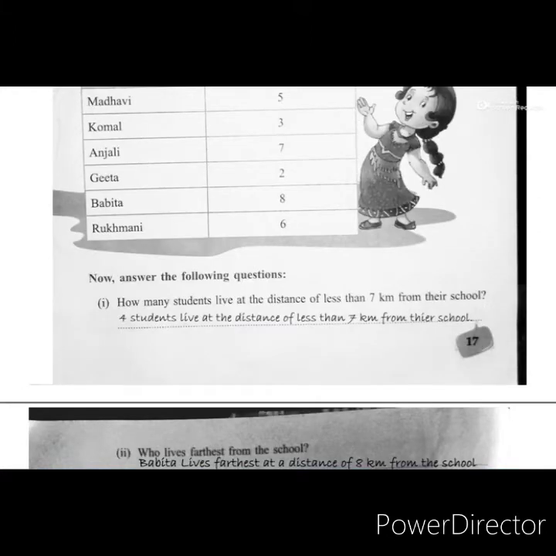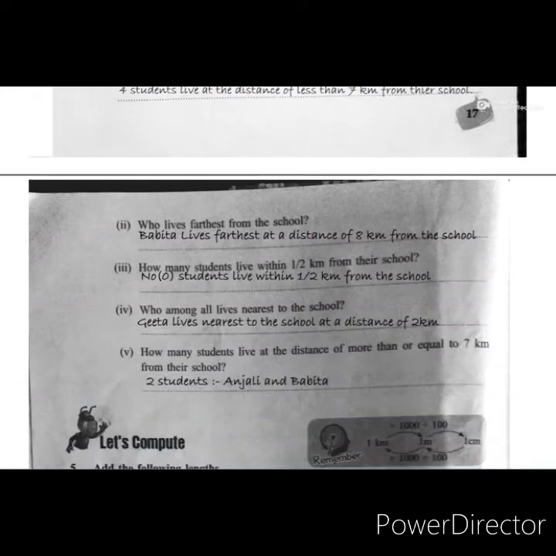How many students live within half a kilometer from their school? Students, in that box, does any student live within half a kilometer from their school? No. No student is living within half a kilometer. So we have to write the answer there: no students or 0 students live within half a kilometer from the school.